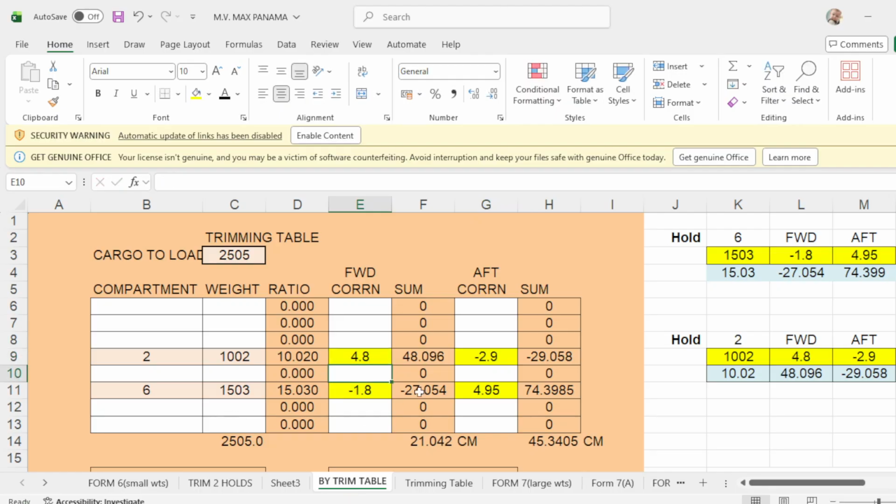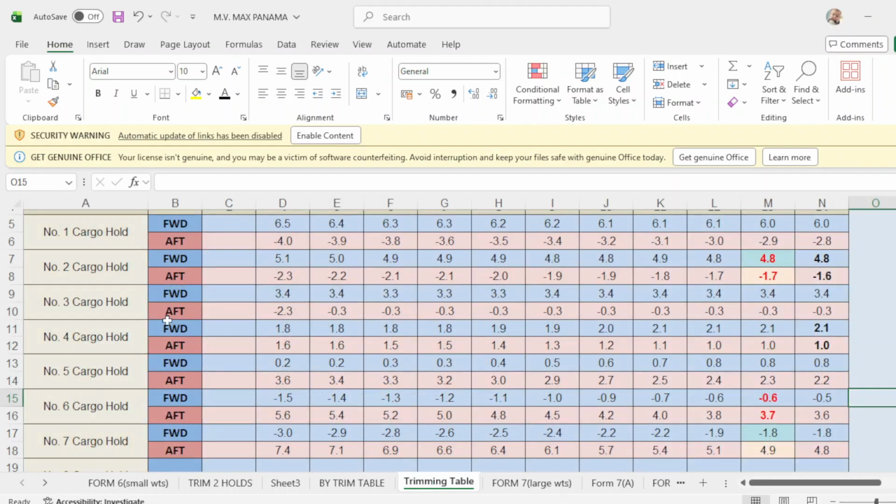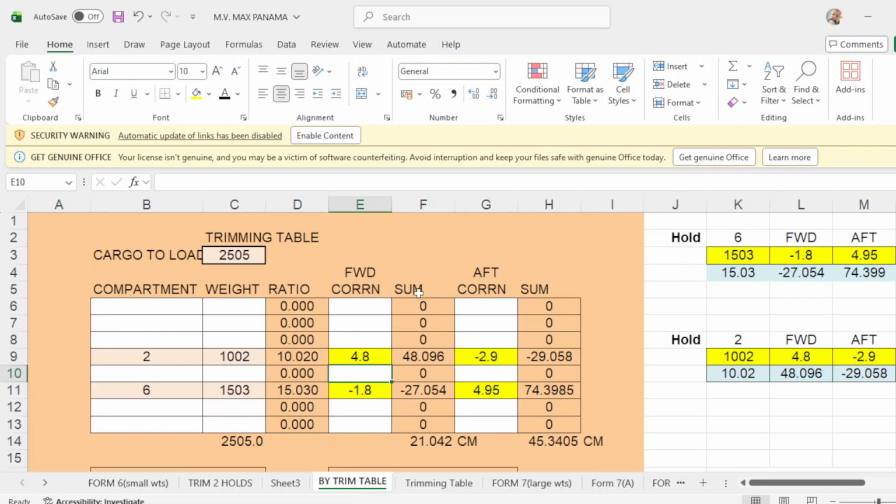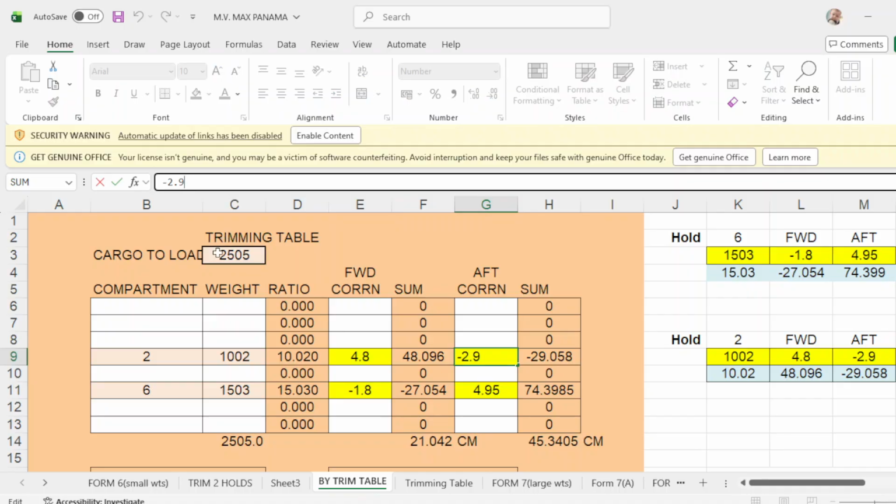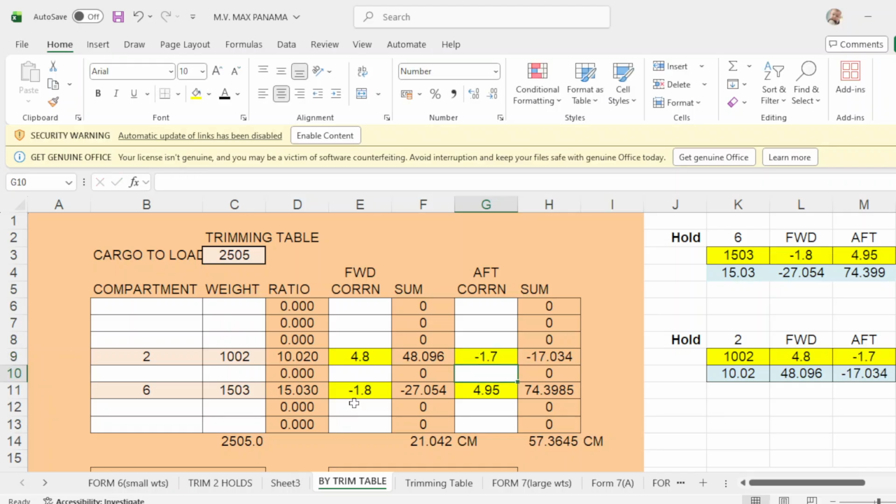Okay, and up correction of number 2. Number 2 up correction is negative 1.7. Okay. Then we go to number 6. How much is number 6?